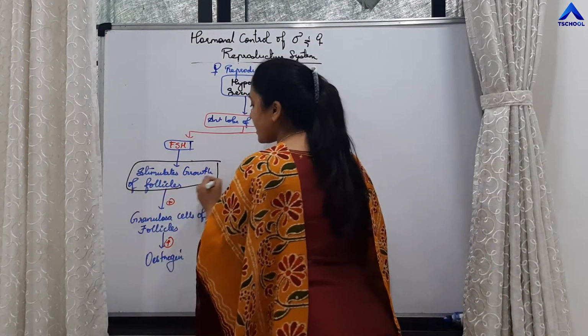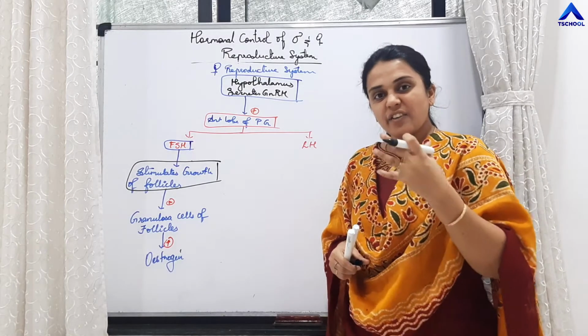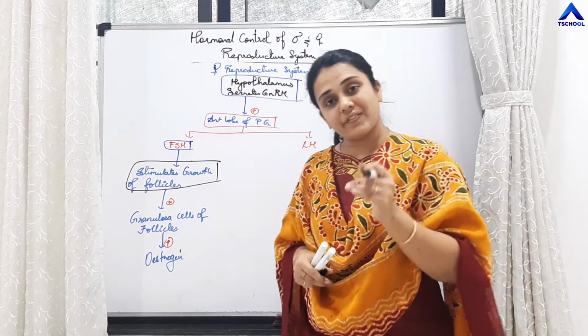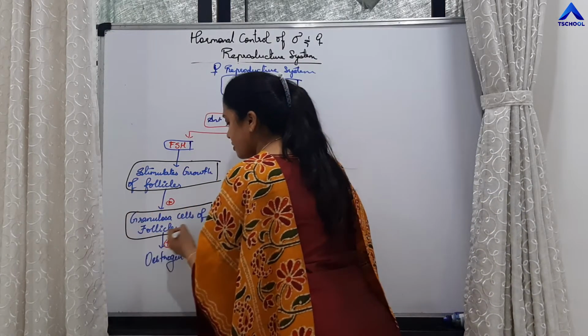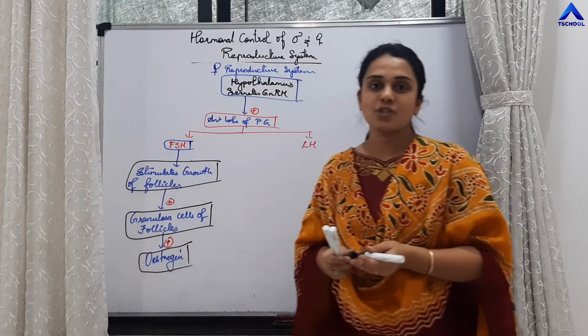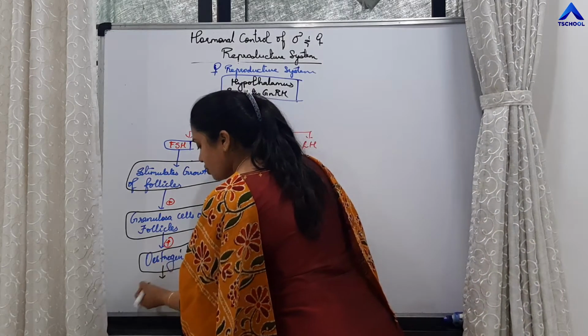So FSH stimulates the development of follicles as the size of the follicles increases. Under the influence of FSH as well as LH hormone, the granulosa cells of the follicles are going to release estrogen hormone. What is the function of estrogen hormone?